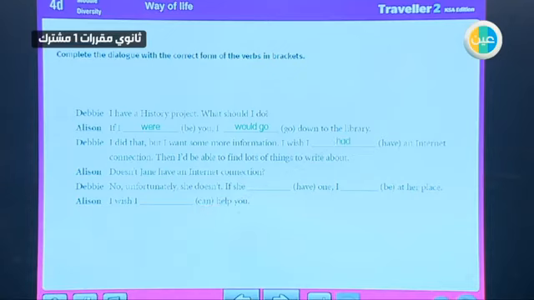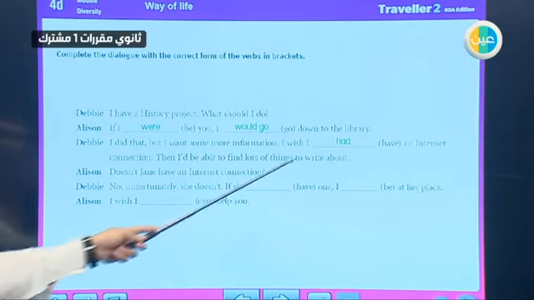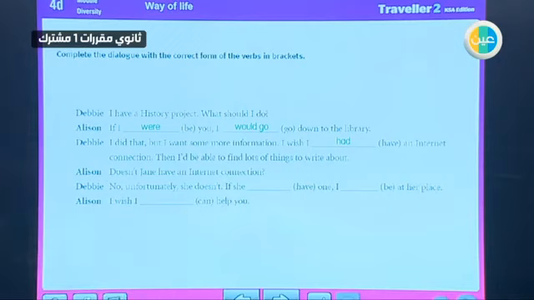Number 3, I wish I had, because it's past. If you want something and you wish the situation or condition to be different, we use the past form.